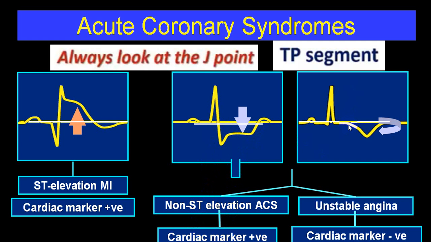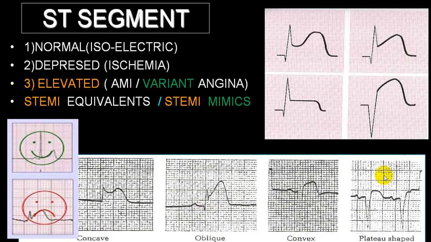In unstable angina, the ST segment may be isoelectric, and there will be T wave inversion, which is quite common, symmetrical T wave inversion, but the cardiac marker will be negative. And unstable angina pain will last a little longer as compared to stable angina.